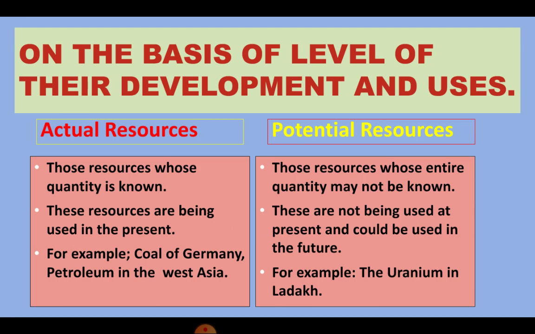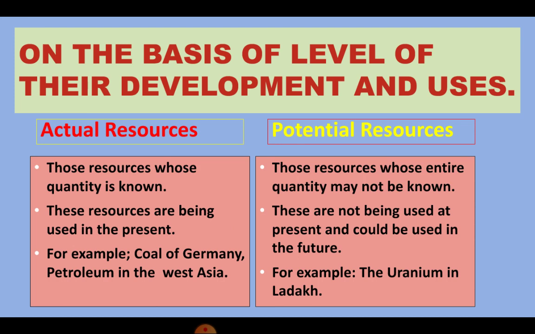First, on the basis of the level of development and uses, we have actual resource and potential resource. So what is an actual resource? Those resources whose quantity is known. The resources are being used in the present. For example, the coal of Germany and petroleum in West Asian countries are actual resources. So these are the developed resources that are being used at the present time. The resources are known and are also being used in the present time.